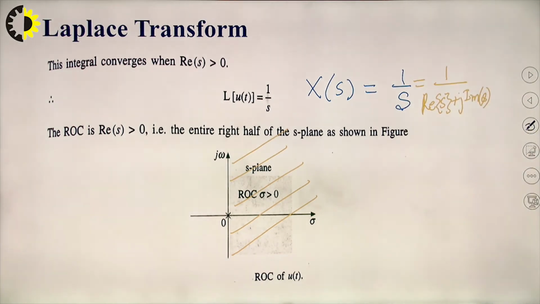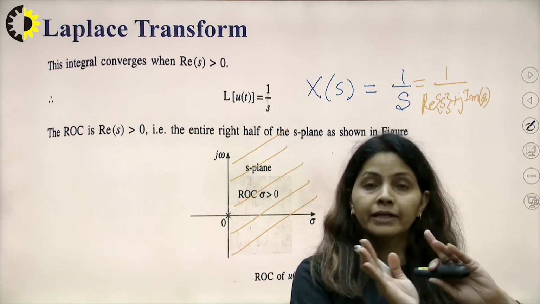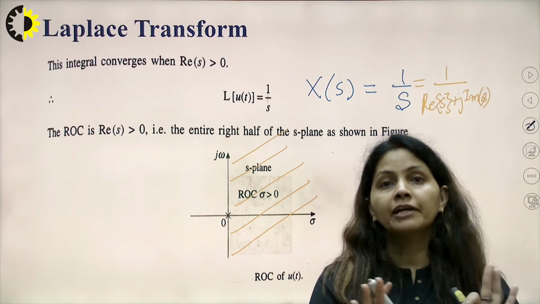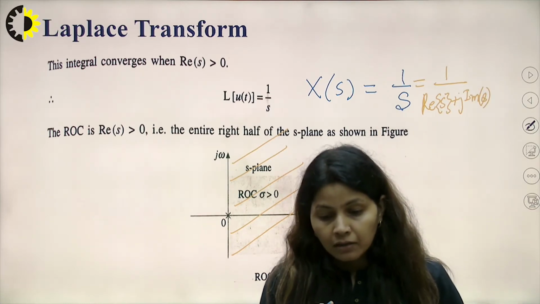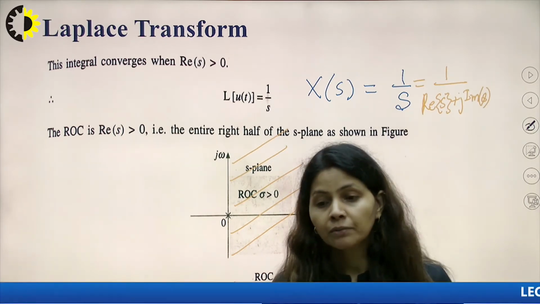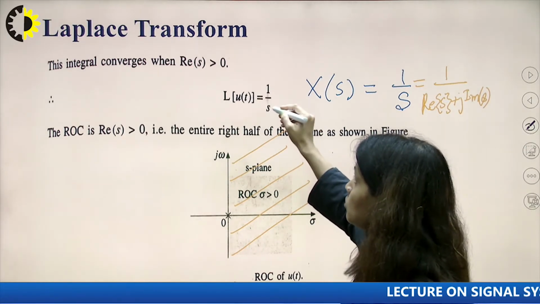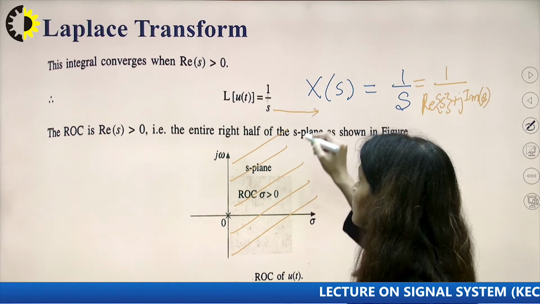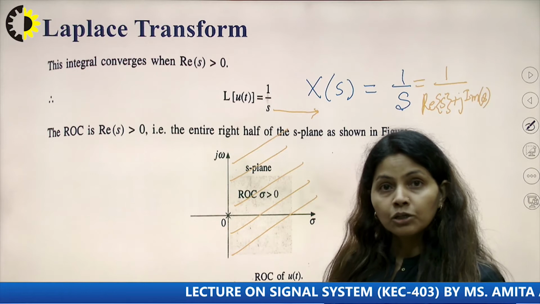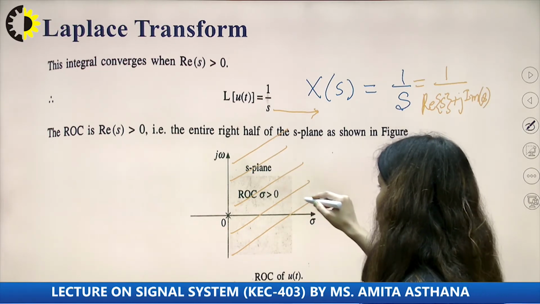So I can say that the ROC is the right side of the S-plane. The right side of the S-plane will define the ROC. How am I saying this? What is the logic? Whenever we have this 1 upon s, as you increase the value of the real part of s, it converges to 0.